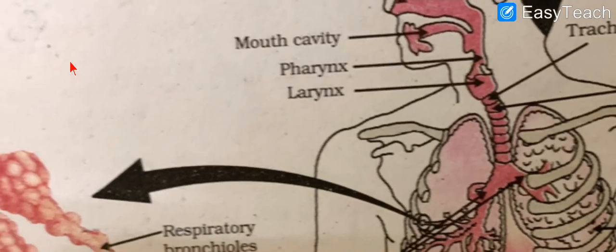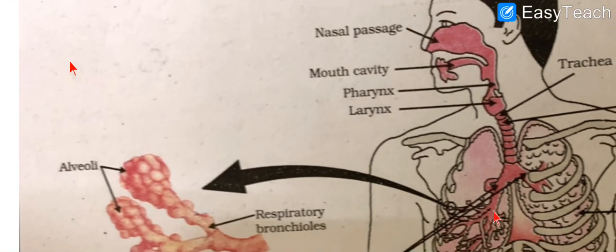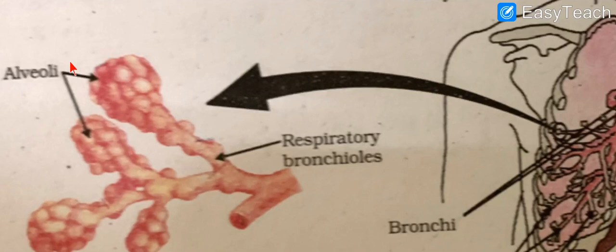Now, these cartilaginous ring-like structures form the trachea. The trachea divides into two bronchi, and the bronchi will further divide into small tubes called bronchioles. And the bronchioles will end up in balloon-like structures called alveoli.